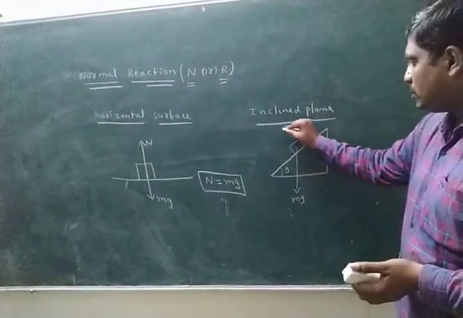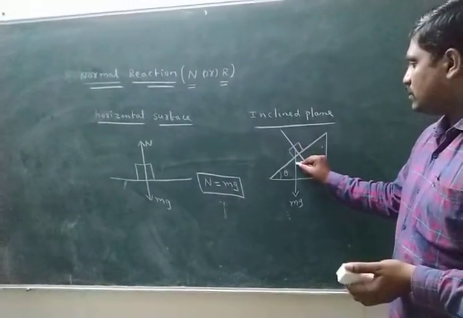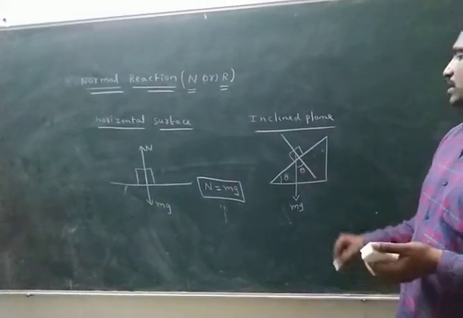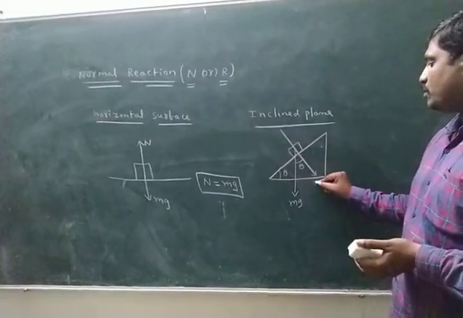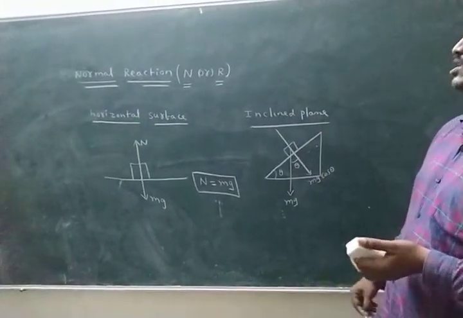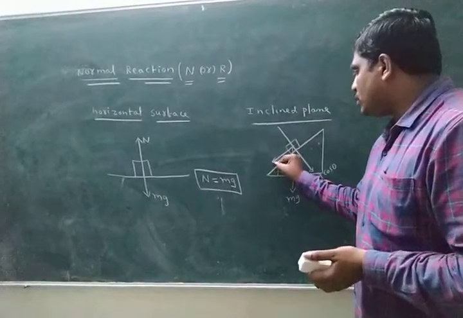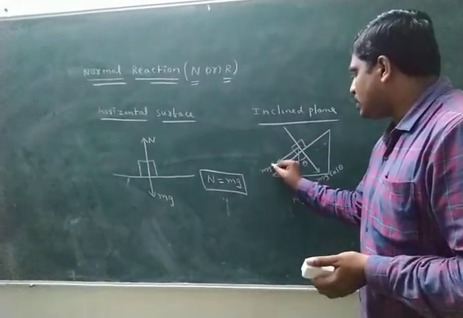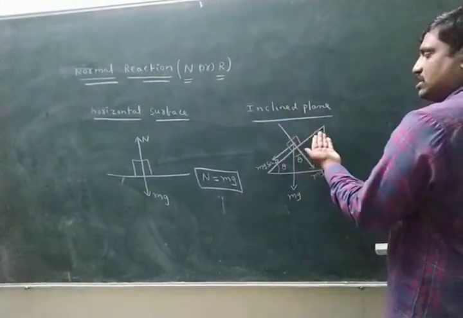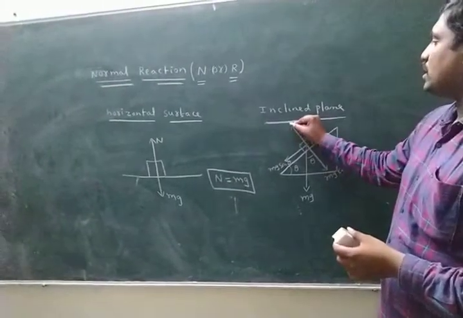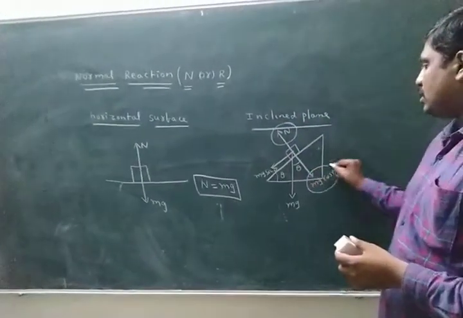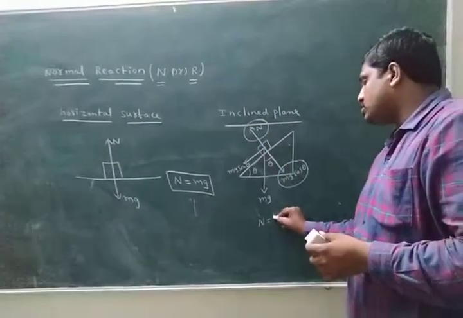Look here. This angle is theta, and this angle is also theta. Here the weight is resolved into two components. The component along the perpendicular is mg cos theta. This component is mg sin theta. We know that the body gives the action, the surface gives the opposite reaction. In this situation, N balances mg cos theta.